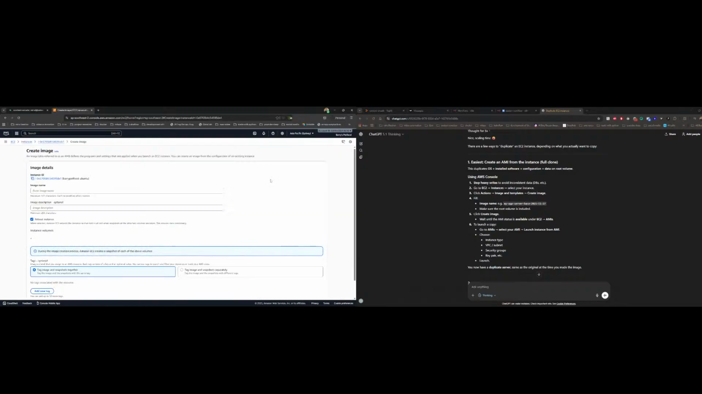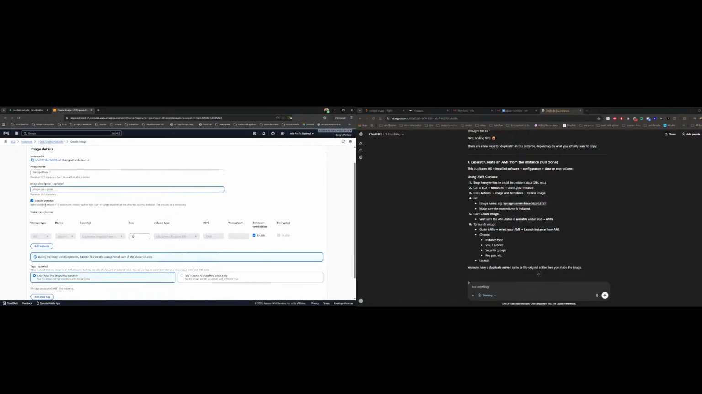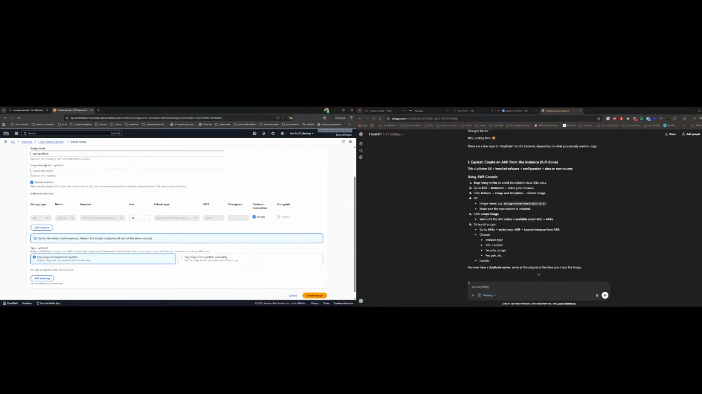Perfect. Let's change the name. Image description is not needed. And let's say the root volume is also included.